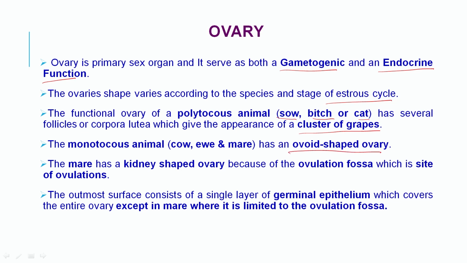The mare has a kidney-shaped ovary because of the presence of the ovulation fossa, which is the site of ovulation in the mare. The outermost surface consists of a single layer of germinal epithelium which covers the entire ovary, except in the mare, where it is limited to the ovulation fossa only.